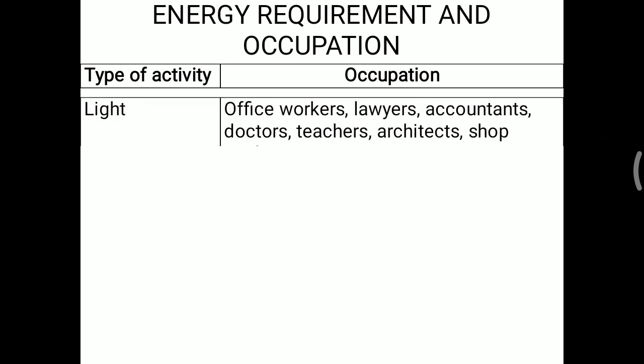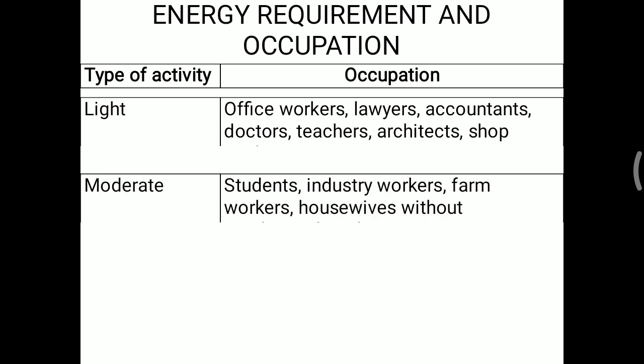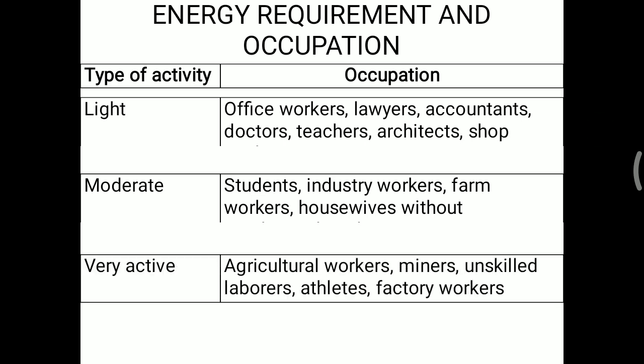Light activity, which is seen in an office worker, lawyers, accountant, doctor, teacher, architects, and in particular shopkeepers, is considered light work, and they need only an extra 30% energy of that BMR for their physical activity. Moderate work means student, industrial work, industry worker, farm workers, and housewife without any mechanical help. One more is the very active type of occupation, agricultural work, where a person is working actively in the farm.